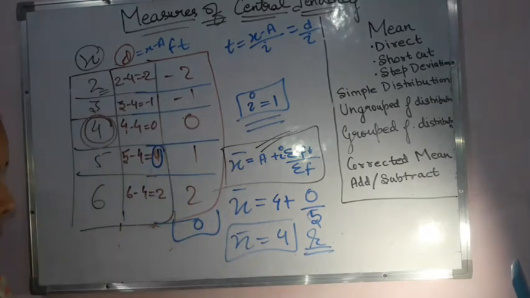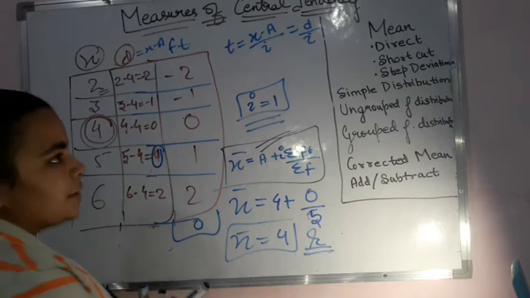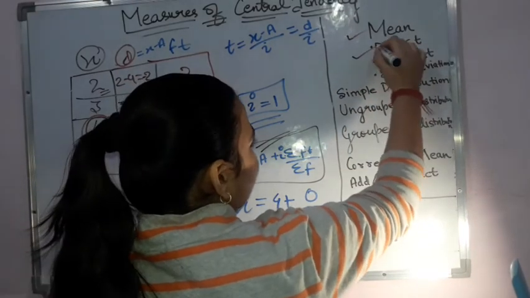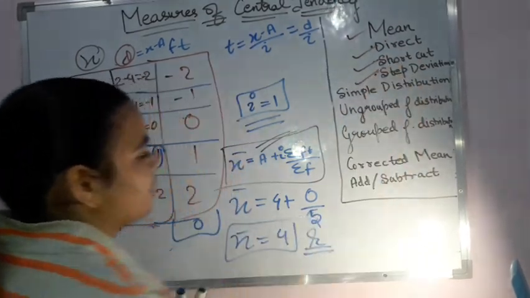Okay, so these were the three methods that we have first of all discussed for the mean, that is the direct method, shortcut method and the step deviation method.